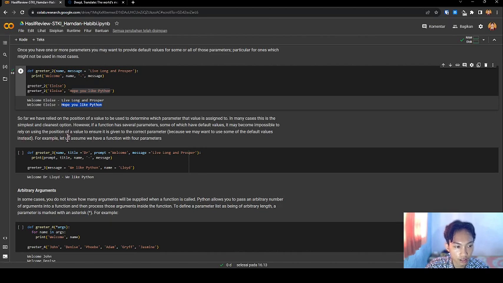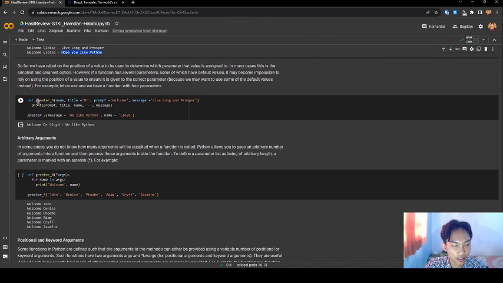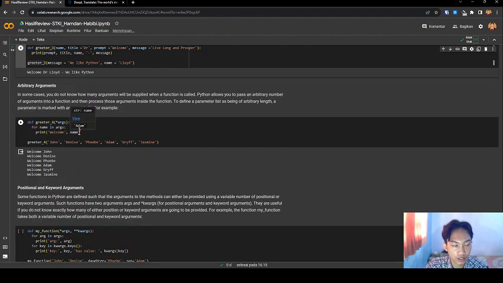For example, let us assume we have a function with four parameters. I define greeter3 with value name, title, and a default value welcome, message with default value live long and prosper, and then I print and I call greeter with message and name. I run this code. This printed welcome Dr. Lloyd.